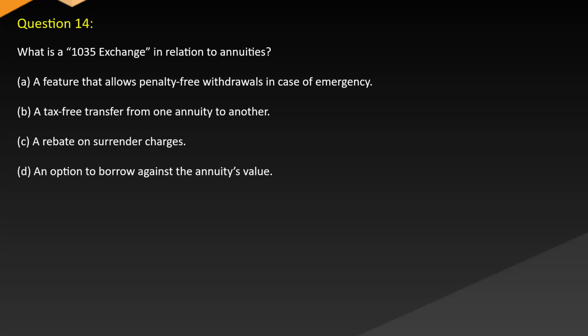Question 14. What is a 1035 exchange in relation to annuities? A. A feature that allows penalty-free withdrawals in case of emergency. B. A tax-free transfer from one annuity to another. C. A rebate on surrender charges. D. An option to borrow against the annuity's value.